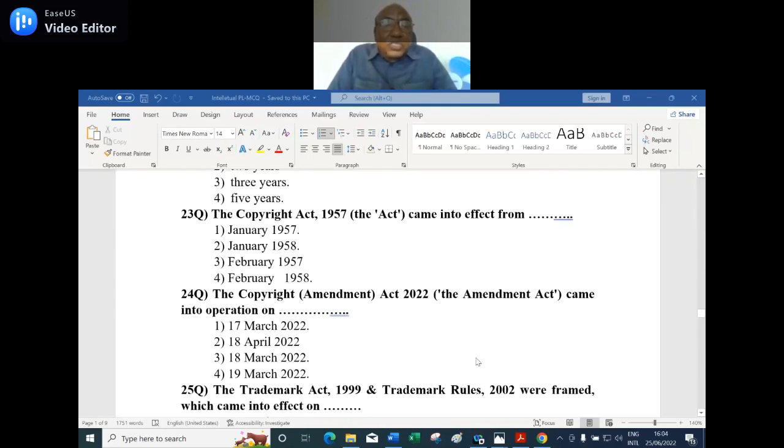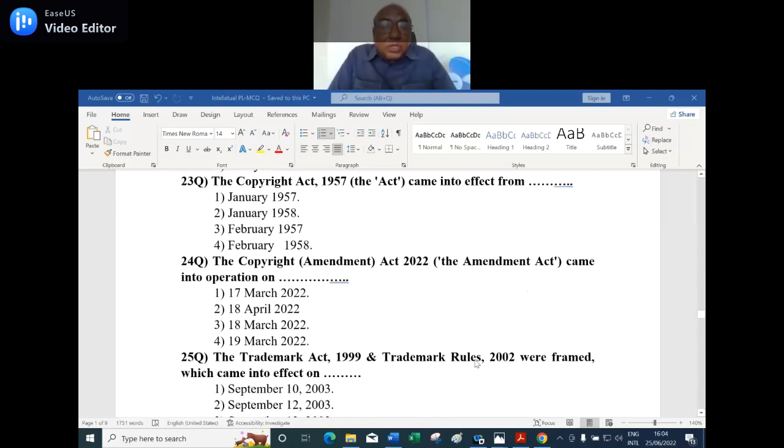Okay. 24th question. The Copyright (Amendment) Act 2022 came into operation on dash. Number 1 option, 17th March 2022. Second option, 18th April 2022. Third option, 18th March 2022. Fourth option, 19th March 2022. Number 3 is the right answer. 18th March 2022 is when the Amendment Act came into force.